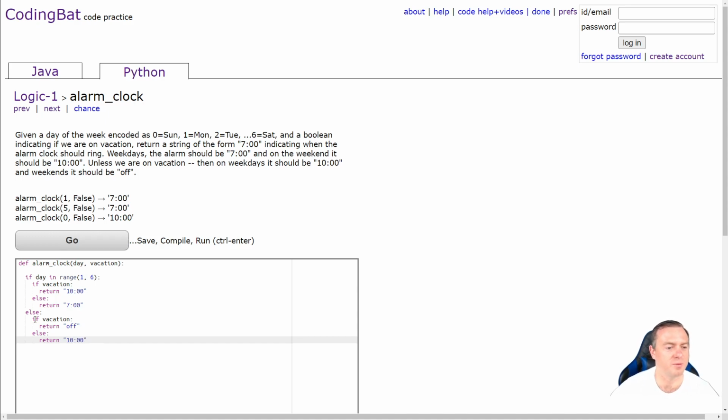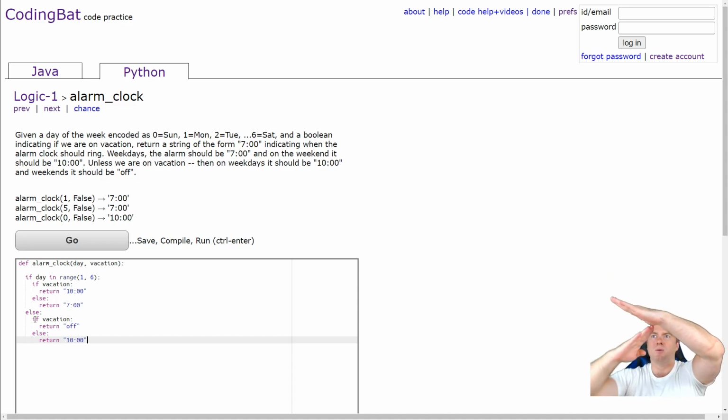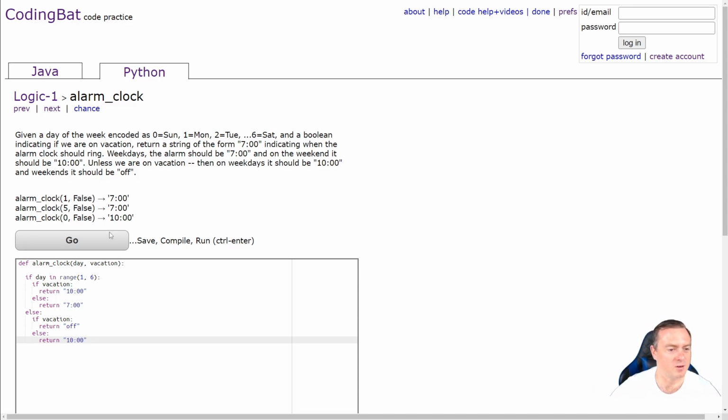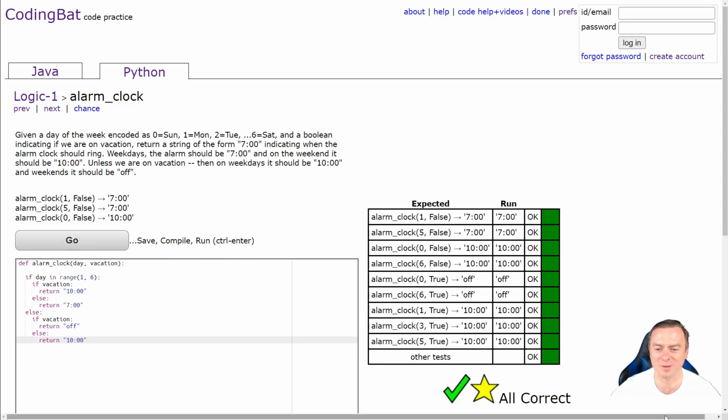So we've got our 4 different branches that could happen in the little probability tree. If it's a weekday, that's the first branch. So it's either a weekday or a weekend. And then the first one is if it's a vacation, go this way. If it's not a vacation, go this way. And this one's if it's a vacation and then not a vacation down here. Cool. So let's see how that goes. Should be all right. Cool. Even got a little gold star. Awesome.